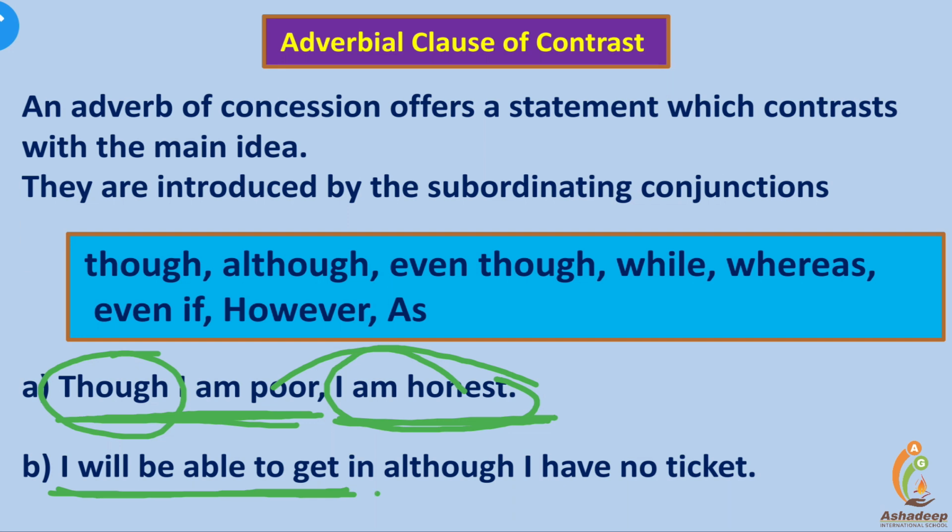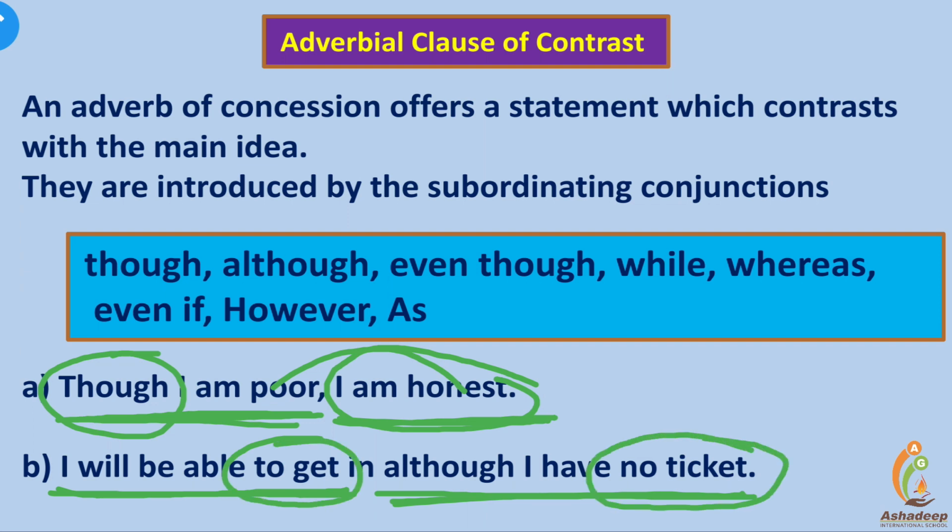Although I have no tickets is an adverbial clause of contrast. Without a ticket, it is not possible to get in, but even then, I'll get in. It shows the contrast. Generally, a person who is poor is not honest, but I am poor, and I am honest.